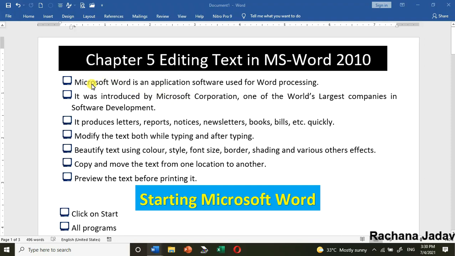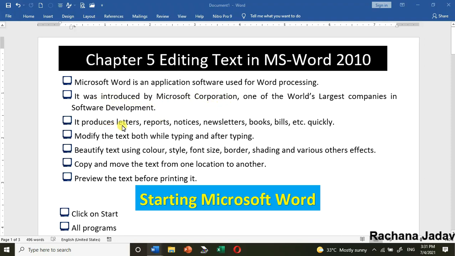So let's start. First of all, it is an application software. As you know that there is system software and application software, from that, this is an application software. Application why? Because in this we are typing Word documents, we are doing modification and many more. It was introduced by Microsoft Corporation. Who made this? That Microsoft Corporation. So thank you to them.